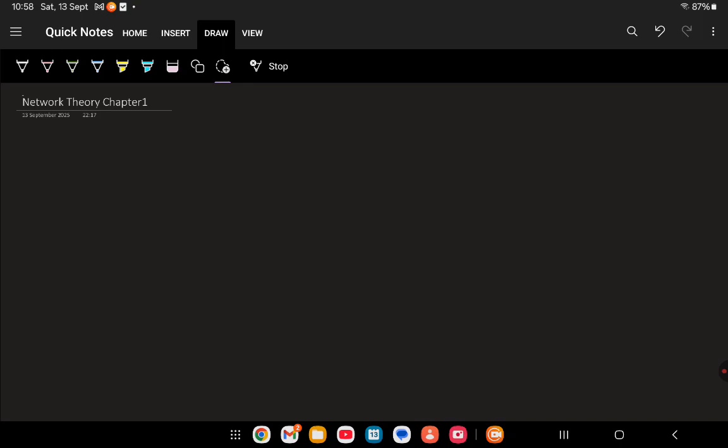Now we have to understand what is the meaning of network. Dear friends, network means what? As we know, we have components like resistor, capacitor, inductors. If these components are connected in a proper arrangement, that type of arrangement is known as a network. Suppose we have a voltage source, resistor, capacitor connected in a proper way. Suppose in this way, there is a voltage source with R and C. So this is called a network.